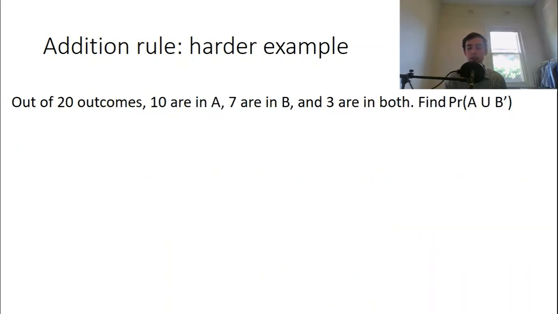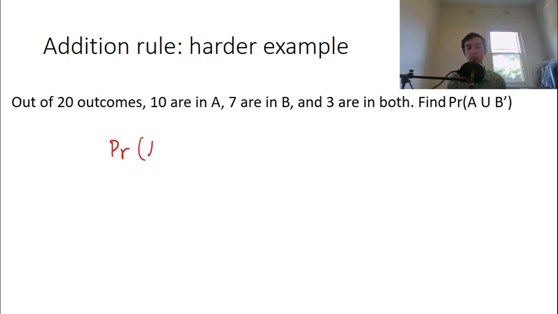But for some questions, I found this in a textbook, and the textbook recommended doing the addition rule, and I don't think that was a good idea, and I'll show you why. So we're actually asked to find the probability of A union not B. And that's going to be tricky. I'll show you how we would set this out in the addition rule. That's the easy part, how you write the addition rule. That's not even the hard bit yet.